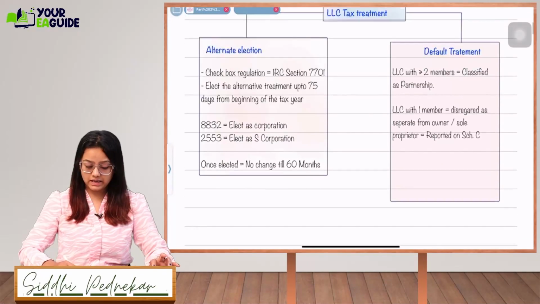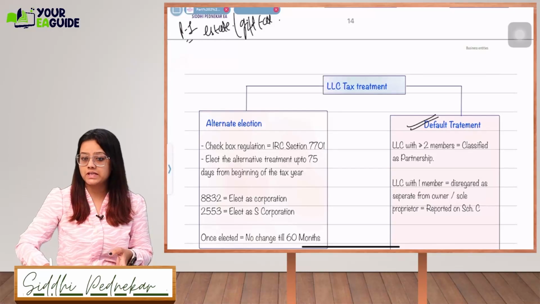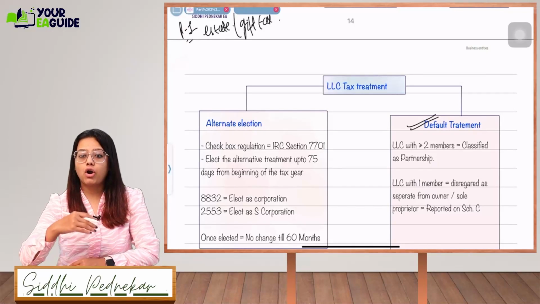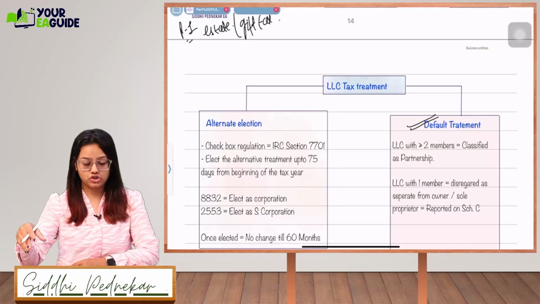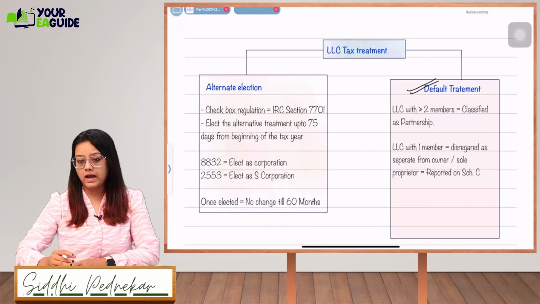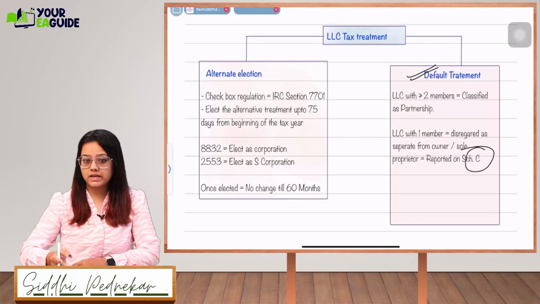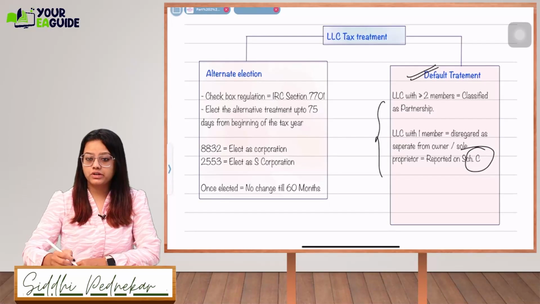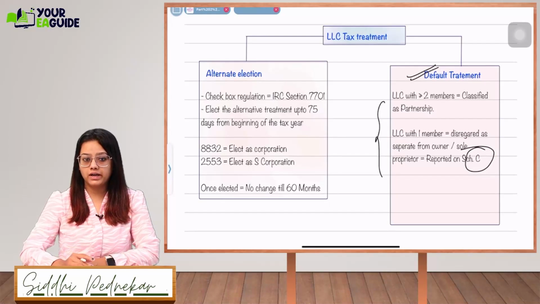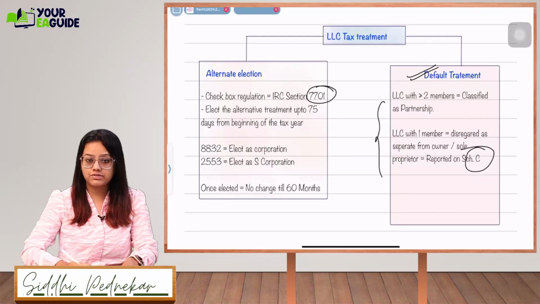Now let's see in case of LLC how the tax treatment will be made. The default treatment, we have seen, is that an LLC having 2 or more members will be classified as a partnership. An LLC with only 1 member will be called disregarded and treated as a sole proprietor, reported on Schedule C. What is the alternate election, guys? If you do not want to be treated like this, you can go for an alternate election by selecting a checkbox under regulation section 7701.